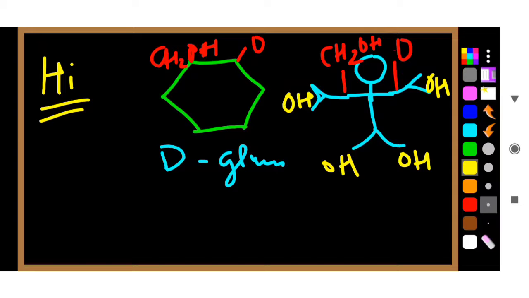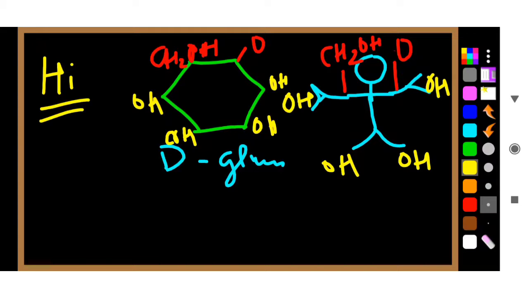Let me complete it here on the left side also: OH, OH, OH, OH. Suppose this is D-glucose, and the left side is the molecular form and the right side is the human imaginative form. So D-glucose looks like a human being, with oxygen on one shoulder, CH2OH on another shoulder, OH on two hands, and OH on two legs. So all these make a D-glucose.